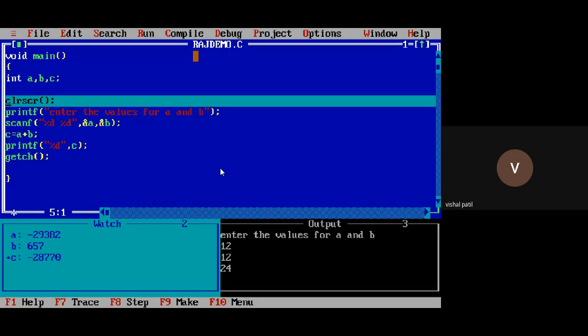Are you getting or not? Could you please give confirmation? Hello? Hello?